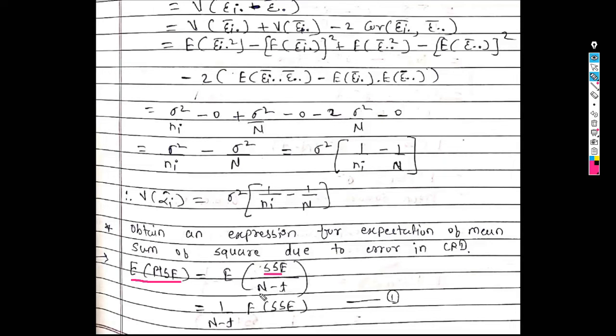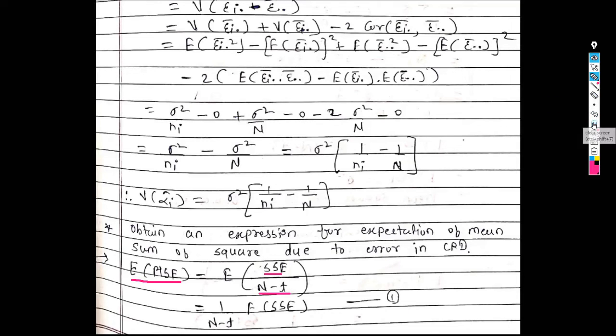So degrees of freedom is capital N minus T. Capital N means the total number of observations and T means the number of treatments. So N minus T is a constant term, so take it outside the expectation. So we get 1 upon capital N minus T into expected value of sum of square due to error. So this is equation 1.